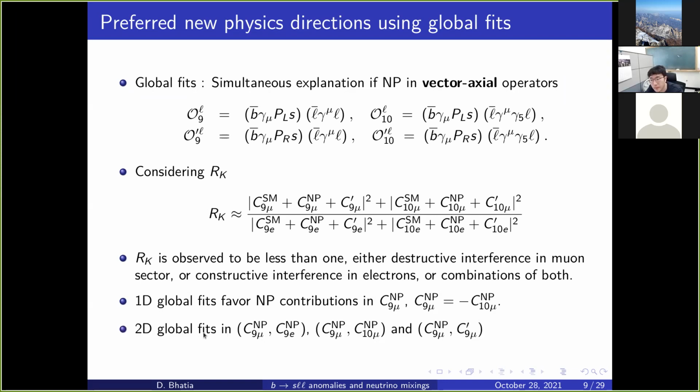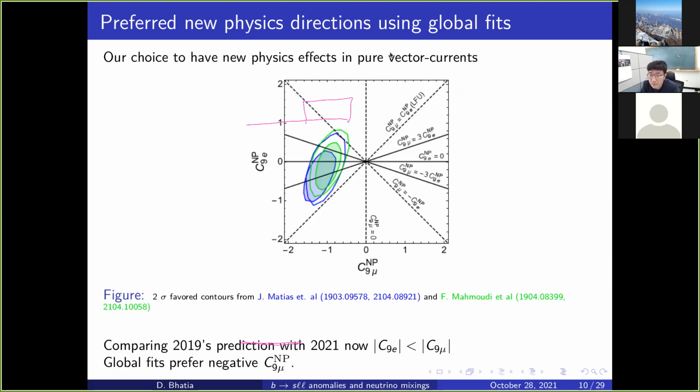And 2D global fits favor new physics in a variety of these Wilson coefficients. Now, what do we choose? We choose that, let us suppose there is this new physics, but present only in C9. By C9, we mean that the new physics Z prime talks only vector-like to leptons. It talks such that the lepton should be charged vector-like, so only C9. And we also demand it to be present in C9e. So that is what we demand. So what happens with that? Okay, sorry, let me erase.